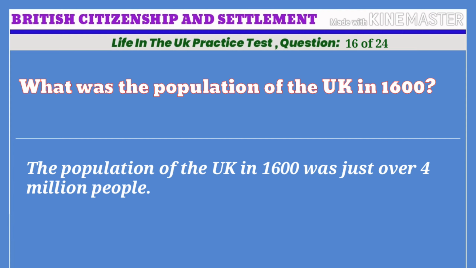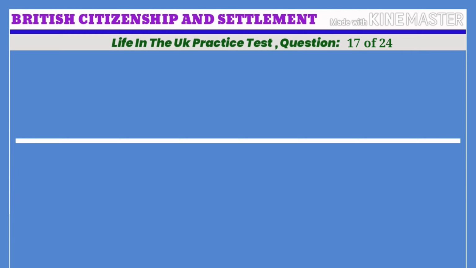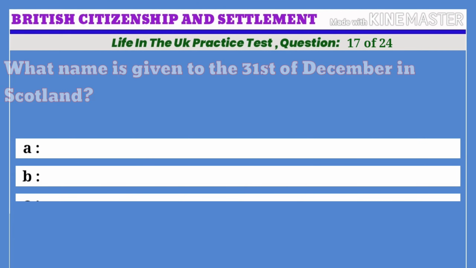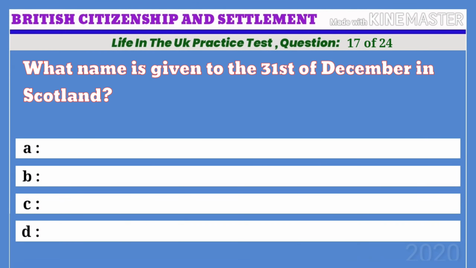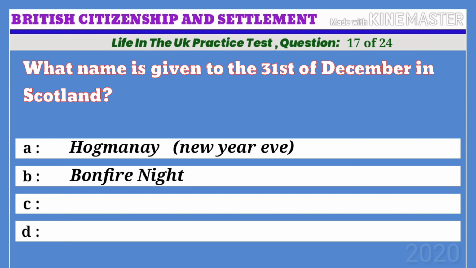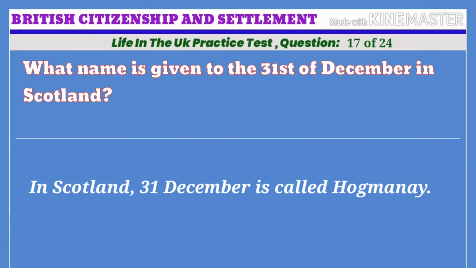Life in the UK practice test. Question 17 of 24. What name is given to the 31st of December in Scotland? A. Hogmanay. B. Bonfire Night. C. Vaisakhi. D. Diwali. The correct answer is A. Hogmanay. In Scotland, the 31st of December is called Hogmanay.